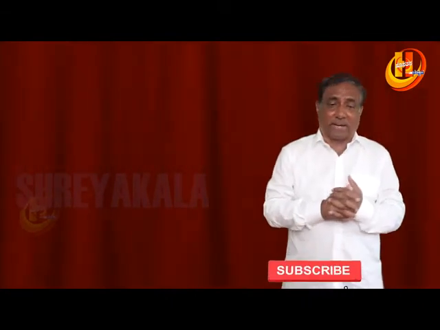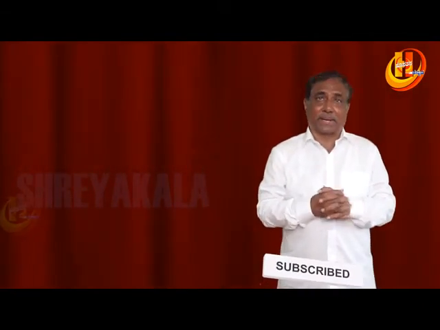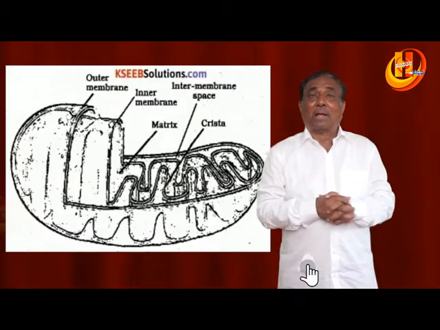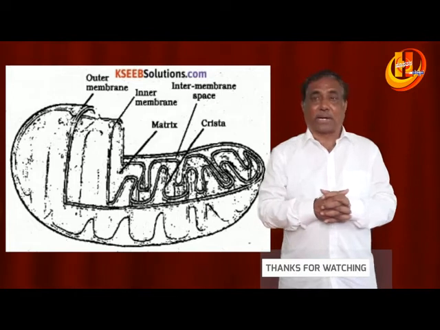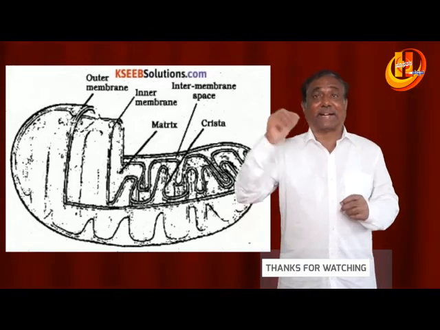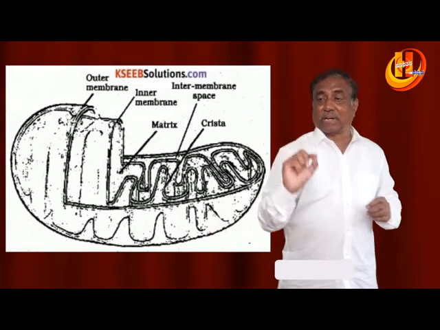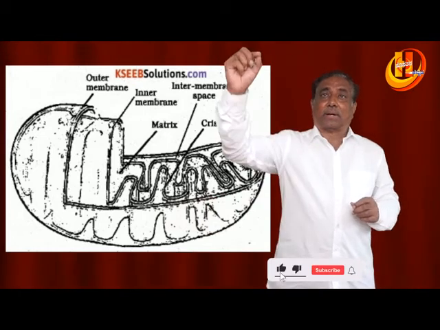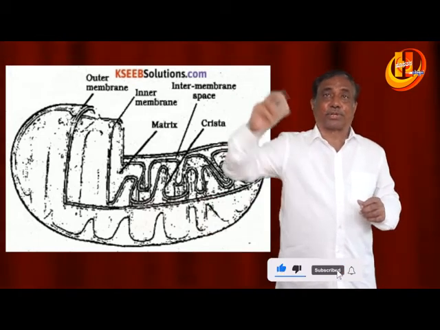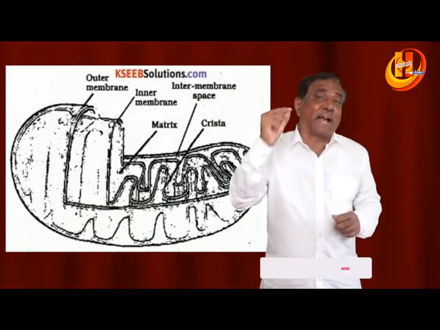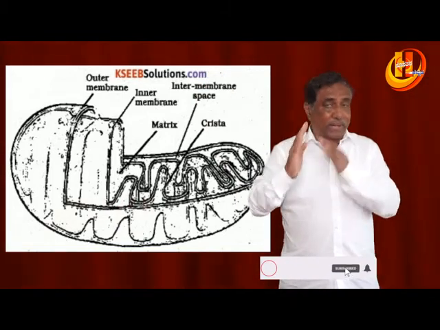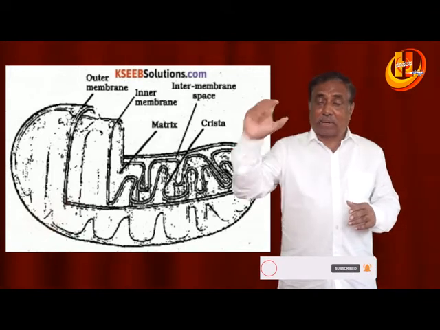Coming to mitochondria, which is very, very important. Mitochondria are called powerhouses of the cell, as we know very well. Mitochondria are composed of two layers, inner layer and outer layer. The inner layer is inwardly projected to form cristae, whereas the space between these two is called perimitochondrial space. It's also called outer matrix. Outer matrix, very important.